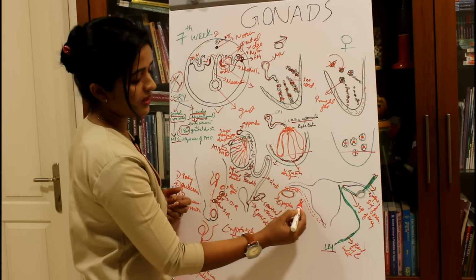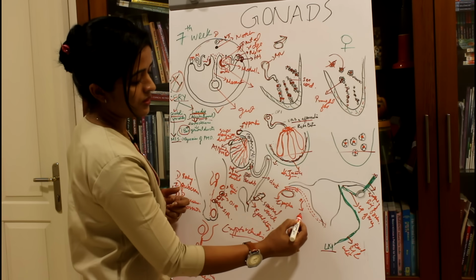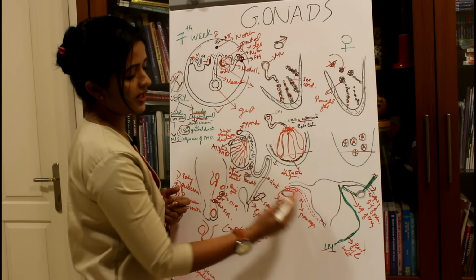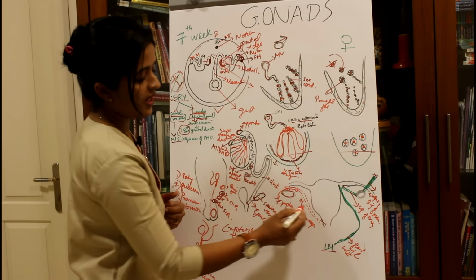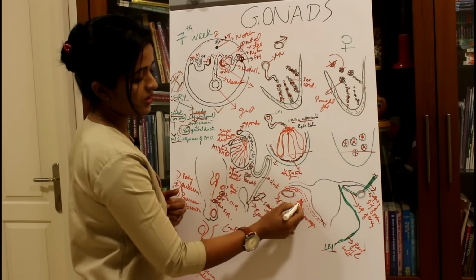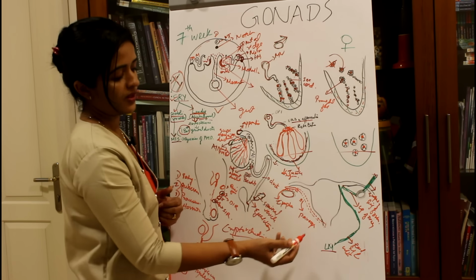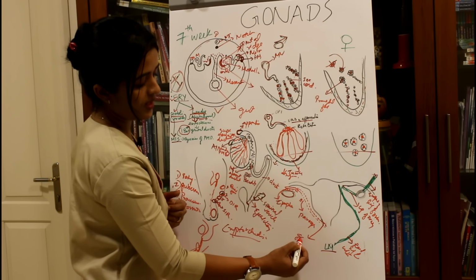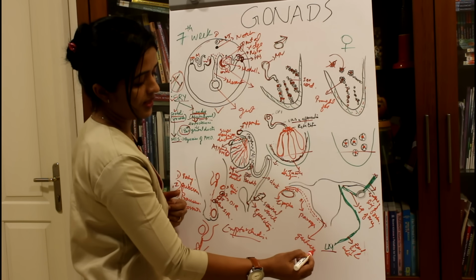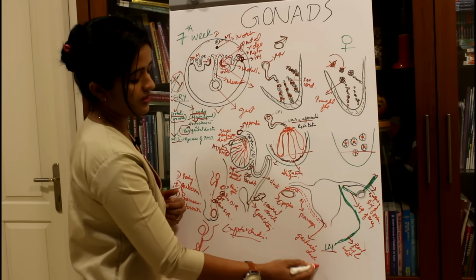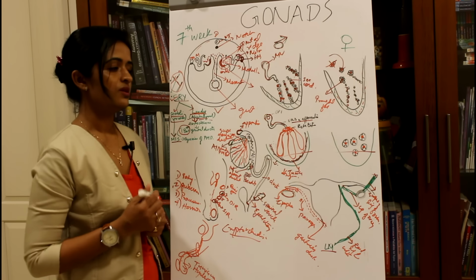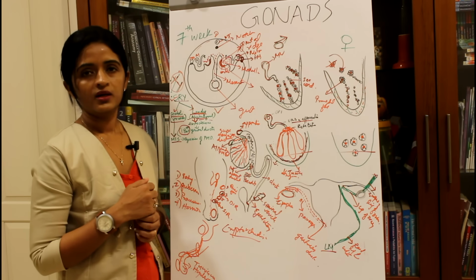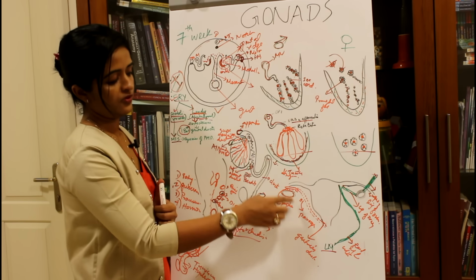If it is lying below, between the ovary and the uterus, it is called parophoron. These are the tubules, the epiphoron and parophoron, and sometimes the duct system may persist, and it is known as Gardner's duct.